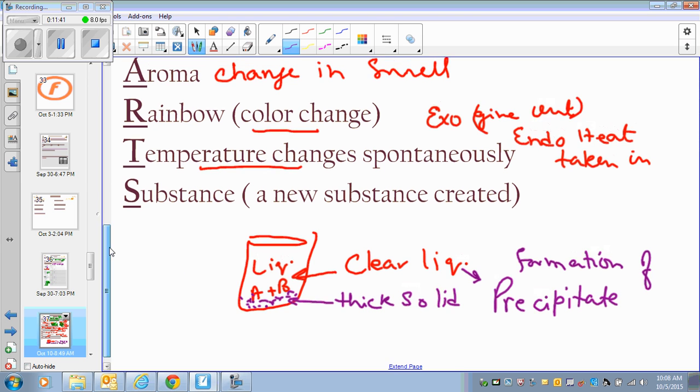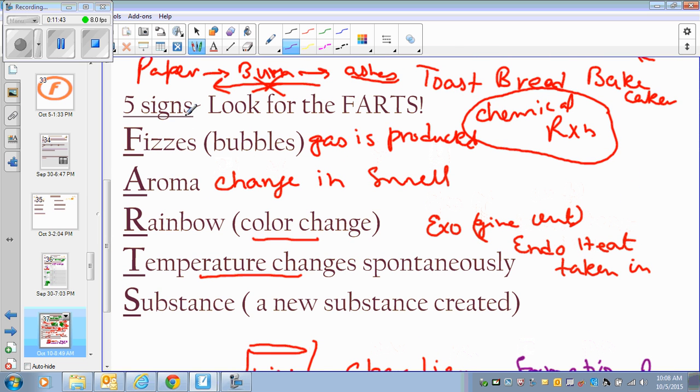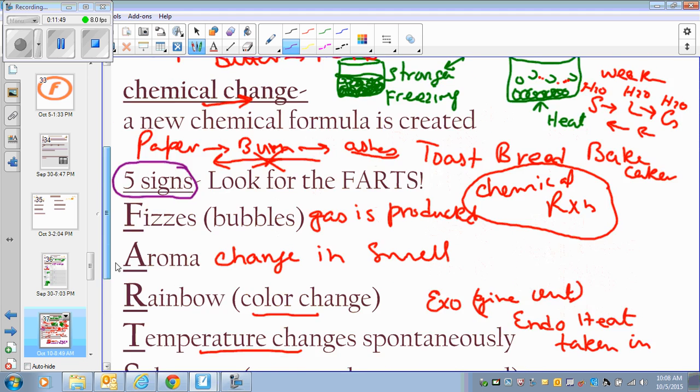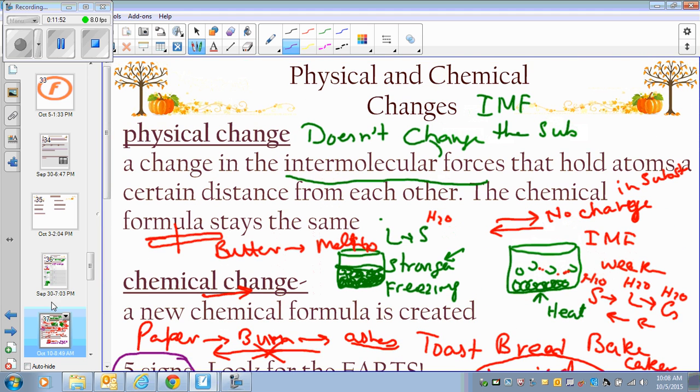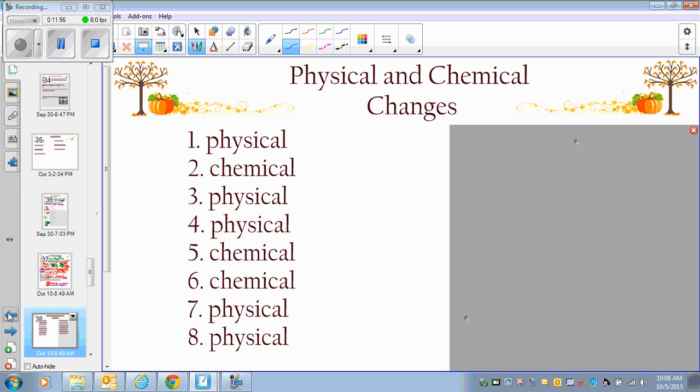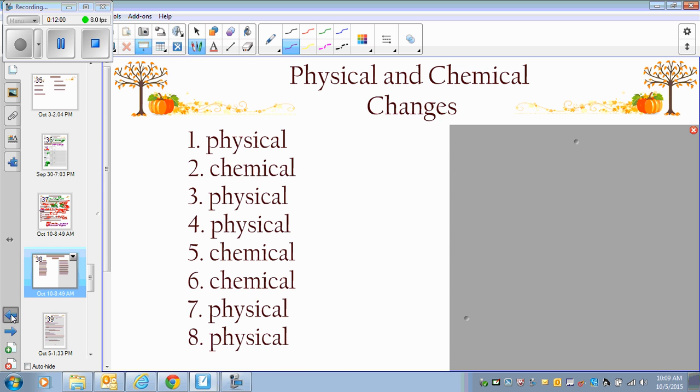So this question will be on the test, that you need to write down the 5 signs of chemical reaction or chemical change, and these are the 5 signs of chemical change you have to memorize. So we learned about physical and chemical properties, and we learned about physical and chemical changes. You need to go ahead and complete this page and tell me what is physical change or what is chemical change. So that's all in this video.